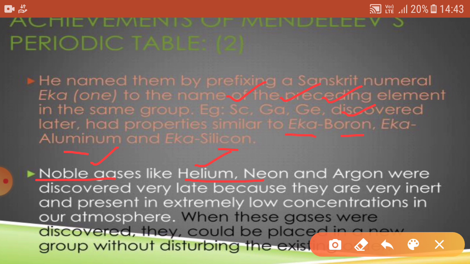But scandium, gallium and germanium were not discovered at that time. So we can easily predict new elements in this periodic table. Due to all these achievements, he is known as the father of the periodic table.